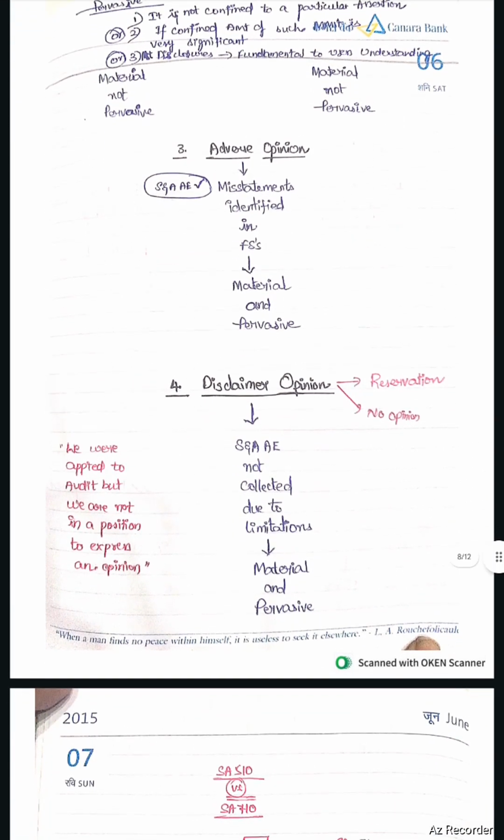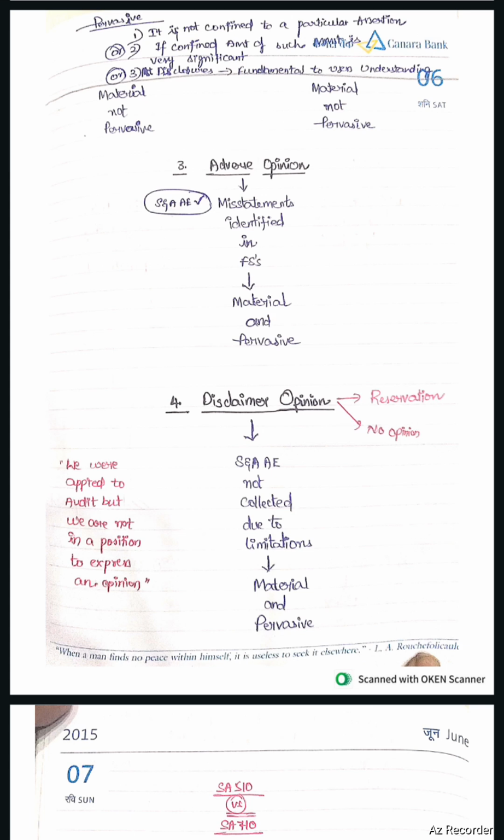Disclaimer opinion. Disclaimer means a reservation or no opinion. Sufficient and appropriate audit evidence is not collected due to limitations, and this is material and pervasive. In such a case, a disclaimer opinion will be given.